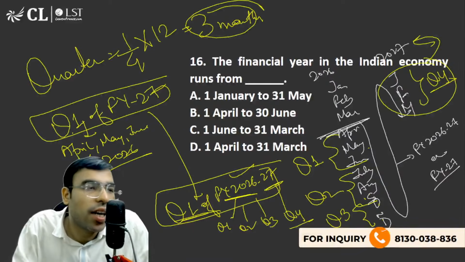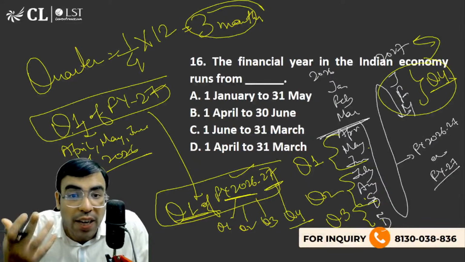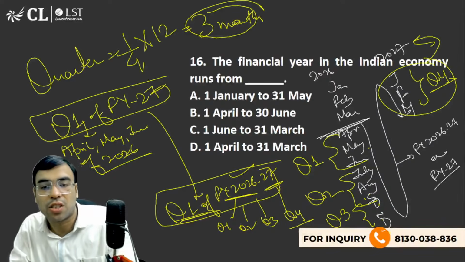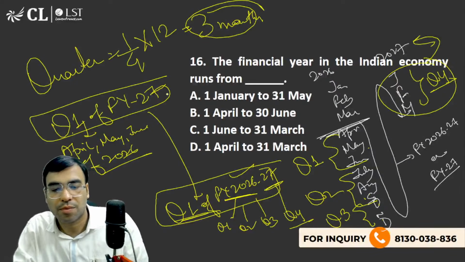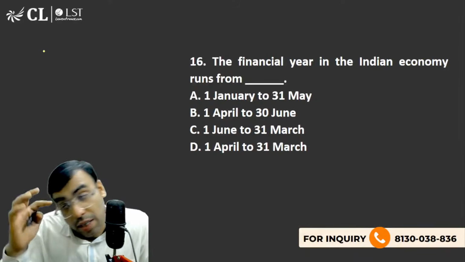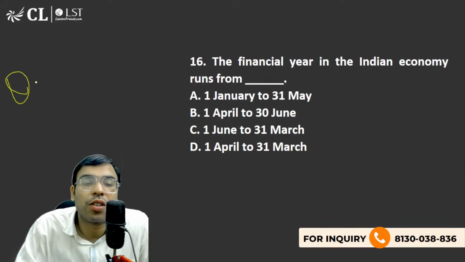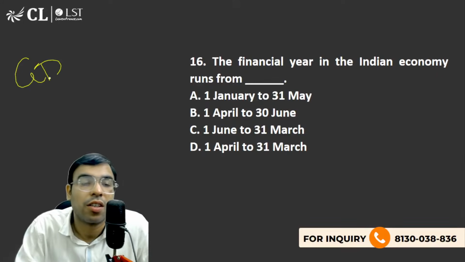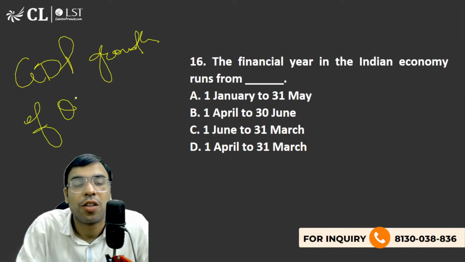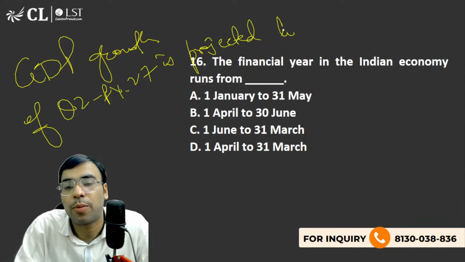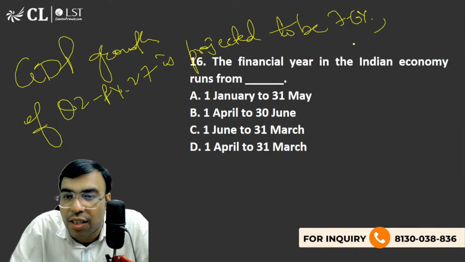And when you read, let's say, any editorial of the Indian Express, they will write like this. For example, that GDP growth of Q2 FY27 is projected to be 7.6%, says IMF.